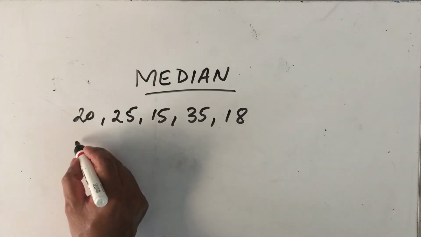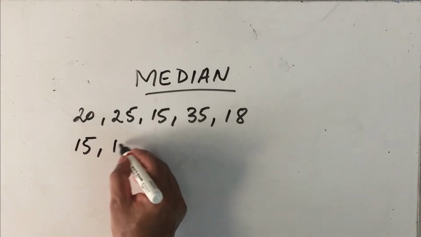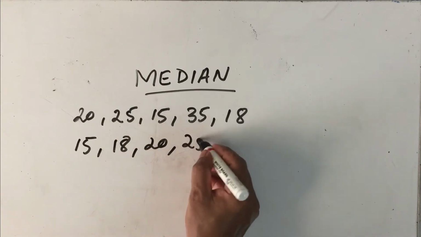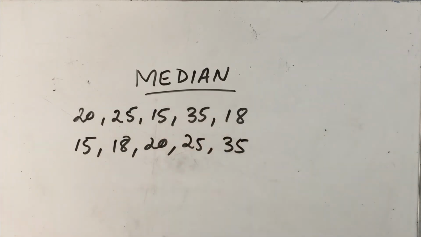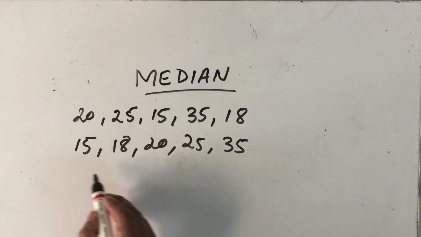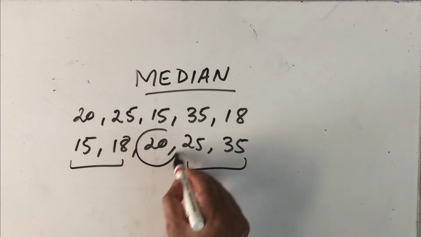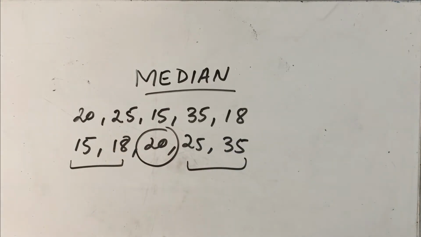Let us arrange them in ascending order: 15, 18, then 20 comes, then 25 and 35. After arranging them, find out the middle value. Since there are 5 observations, 2 here, 2 here, 20 is the middle value. Therefore, the median of this distribution is 20.